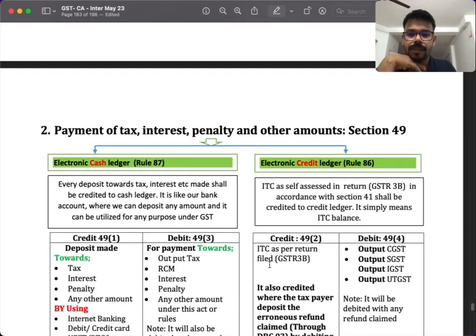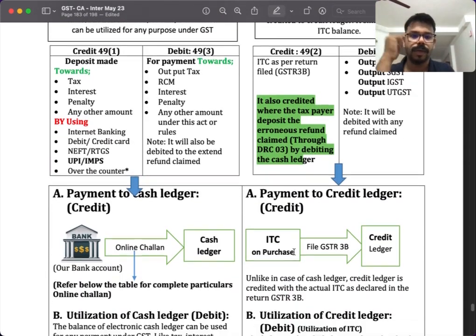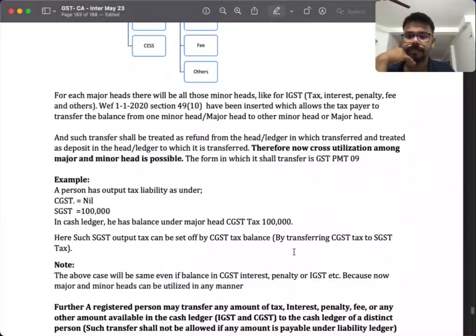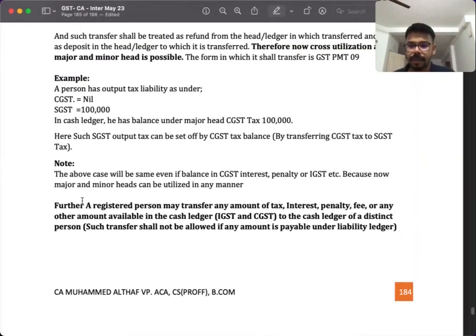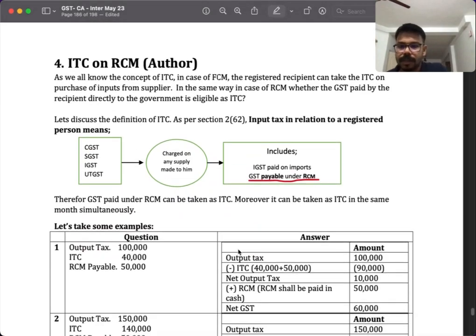In payment of taxes, we have something. This is a new insertion in the credit ledger. They have newly added this one. Then the next is a new amendment in case of the electronic cash ledger. This is a huge amendment in the electronic cash ledger.